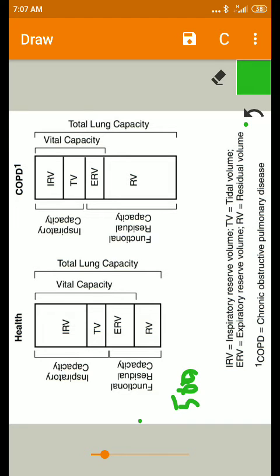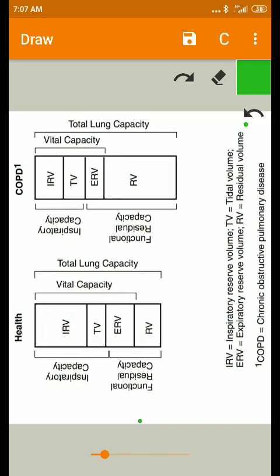The volume decreases in restrictive lung diseases and chest diseases, and also in respiratory depression. In the previous session, we have seen restrictive lung disease, which is caused in scoliosis. So here the tidal volume is decreased in restrictive lung diseases.